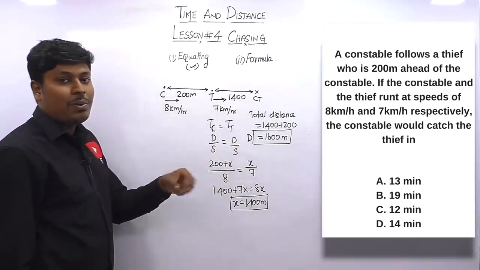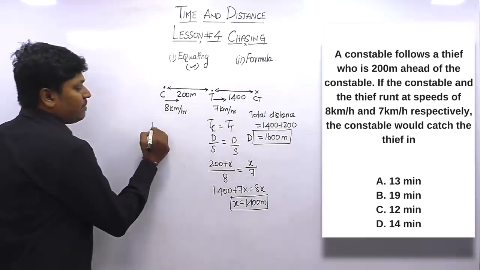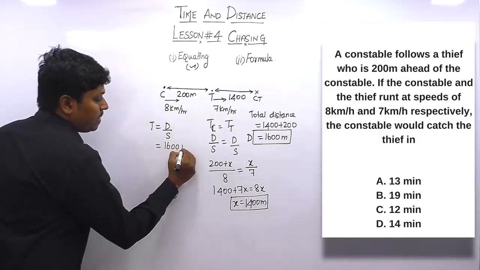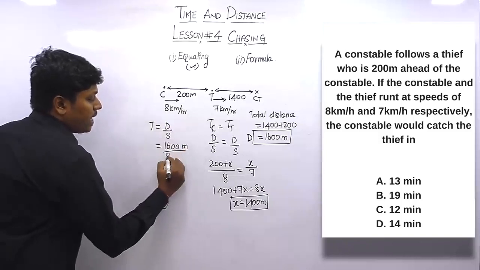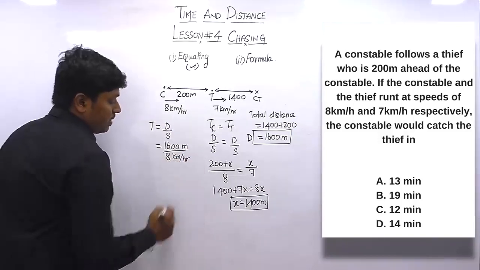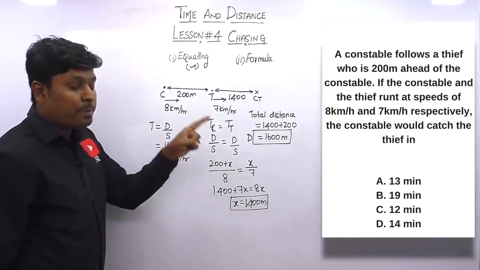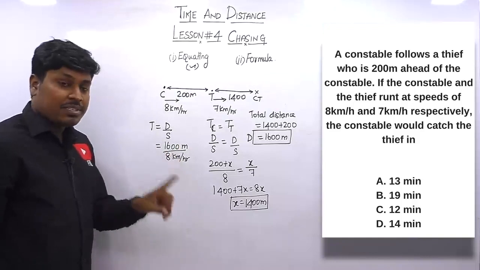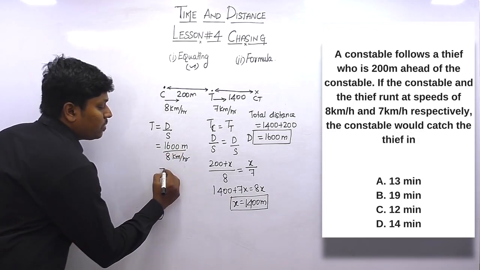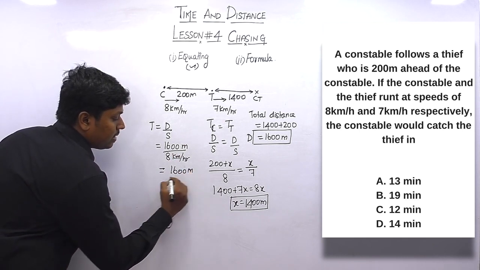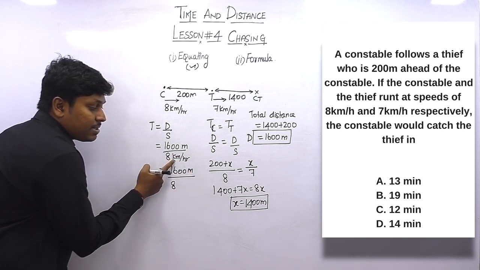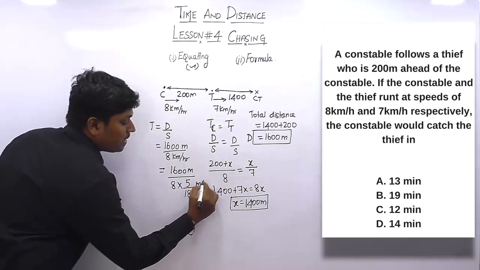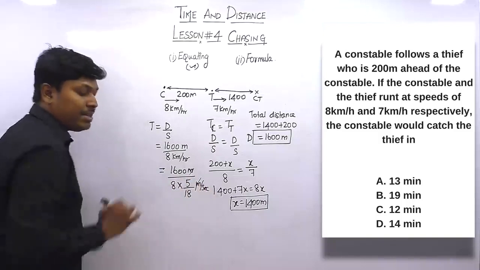But our target is to find the time taken. So let me do one thing. Time will be distance divided by speed, and we already know that the distance will be 1600 meter divided by the speed, which is 8 km per hour. So friends, listen carefully, look at the options. Options are in minutes, but here the values are in meter and kilometer per hour. So what I'm going to do is 1600 meter divided by 8, and I'm going to convert this kilometer per hour into meter per second, which is 5 divided by 18. Now it becomes meter per second. Now we can cancel meter and meter.